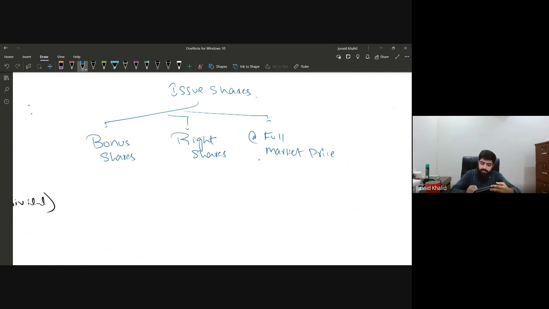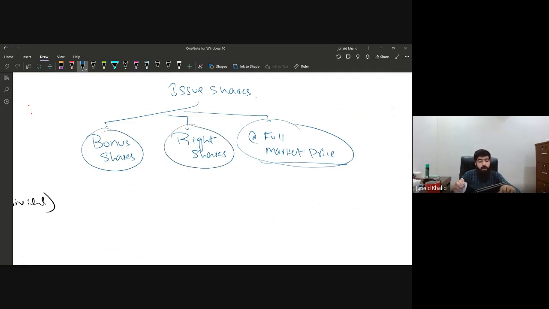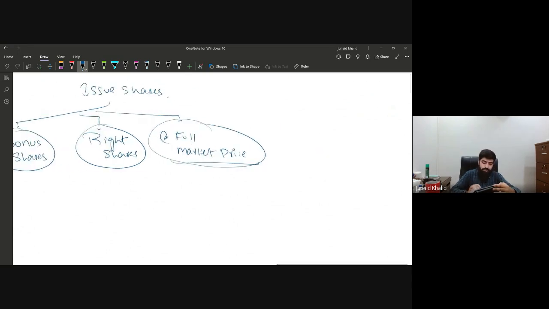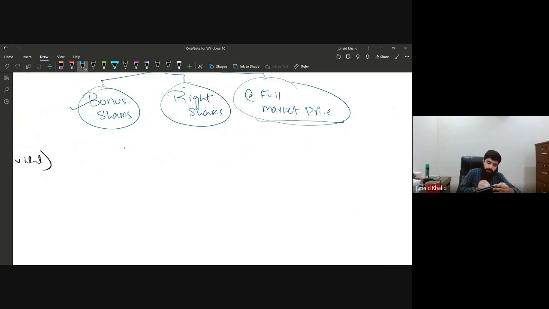There are no such consequences if the company is issuing shares at full market price, so there is no problem. But yes, there are certain rules and regulations that should be accounted for with respect to bonus shares and rights shares. First, let's try to deal with the bonus shares, and how to deal with them. If we talk about bonus shares, first of all, let's try to understand what bonus shares are.